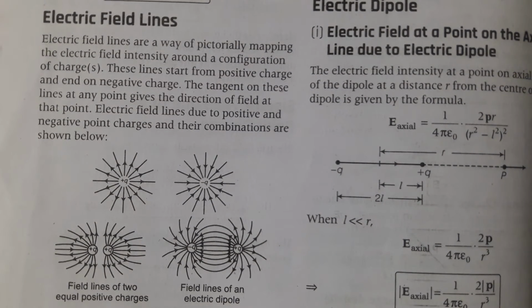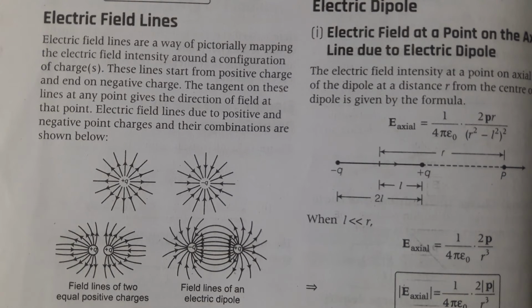So electric field lines. Electric field lines are a way of picturing the map pictorially, in an imaginary way. Imagine some lines that are moving from or into a charge, which is emitted or absorbed by the charge, respectively. These lines start from the positive charge and end at the negative charge.